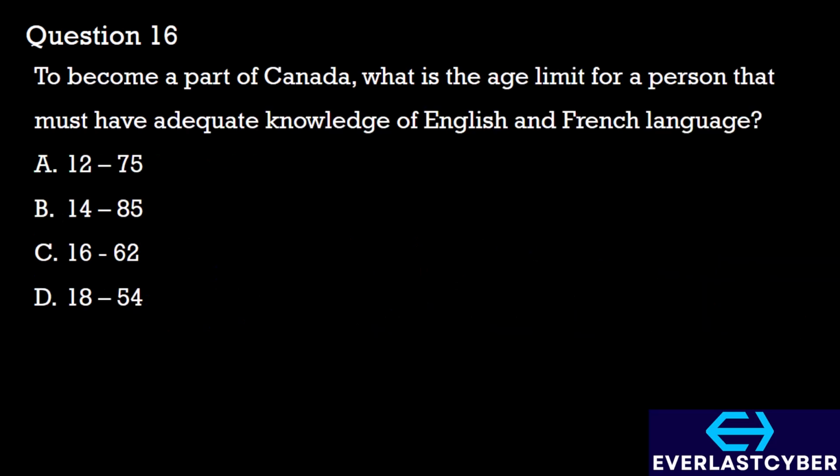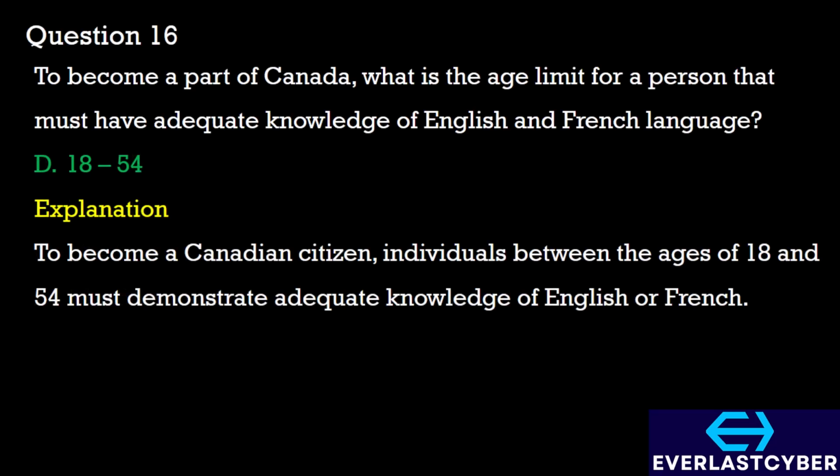Question 16. To become a part of Canada, what is the age limit for a person that must have adequate knowledge of English and French language? A. 12 to 75. B. 14 to 85. C. 16 to 62. D. 18 to 54. The answer here is option D. To become a Canadian citizen, individuals between the ages of 18 and 54 must demonstrate adequate knowledge of English or French.